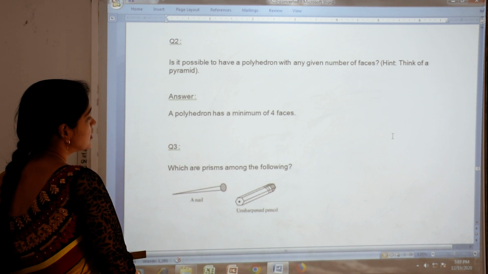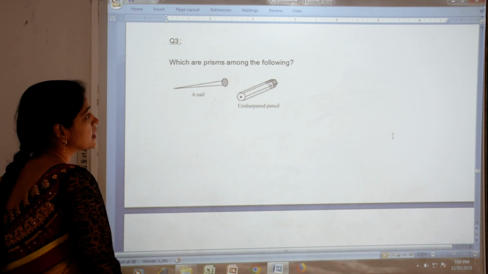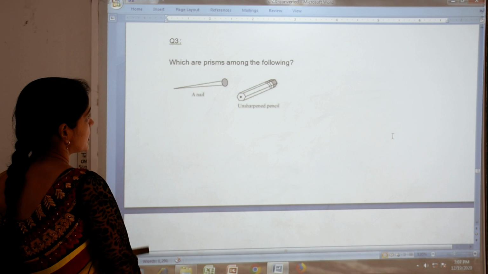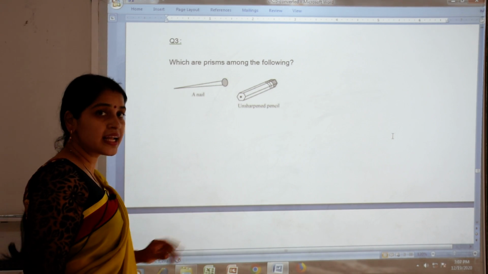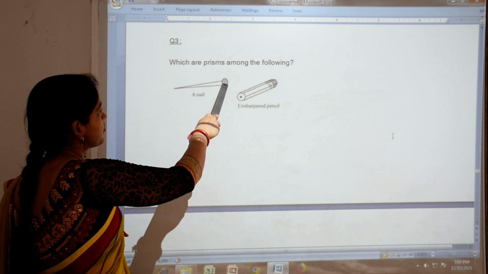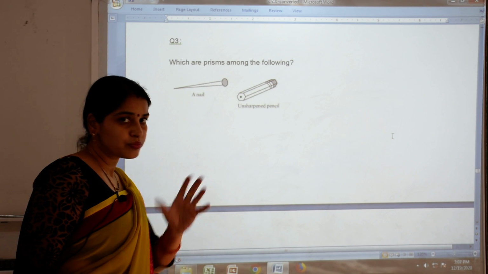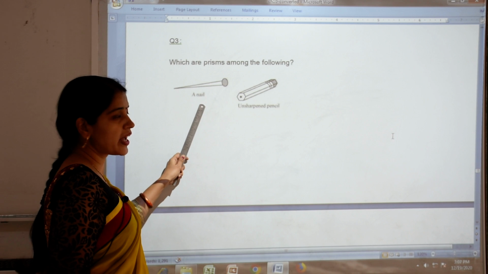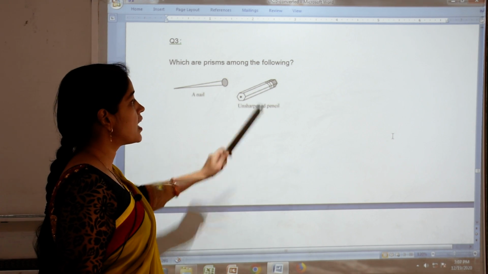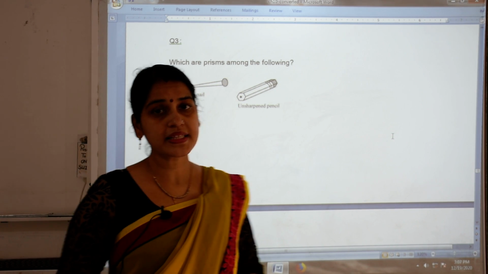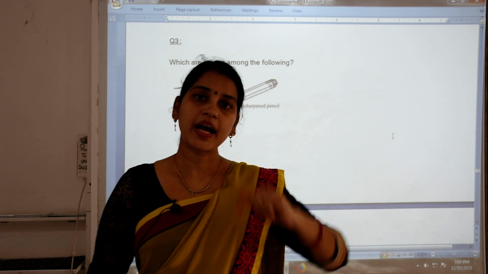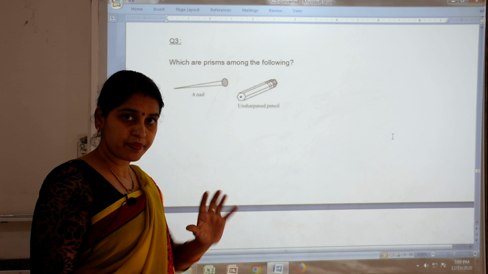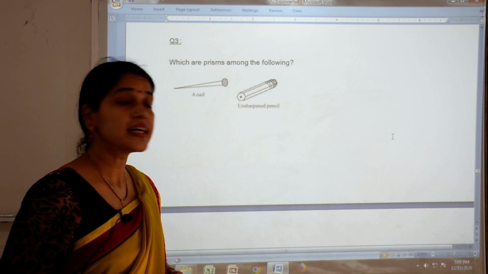Now question number 3, which are prisms among the following? अब आपको बताना है इनमें से कौन से प्रिज्म है. So first one is nail. So in nail the top and bottom parts are not the same. So this does not look like a prism. Then unsharpened pencil. In an unsharpened pencil you have seen its top and bottom are both congruent in shape. दोनों का shape क्या होगा? Exact same.